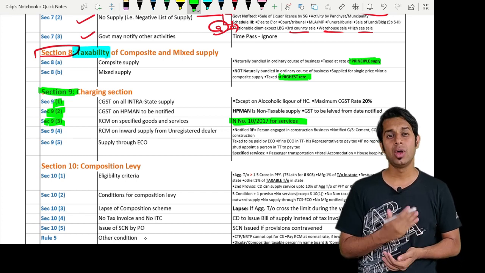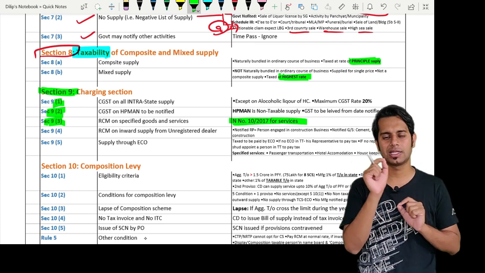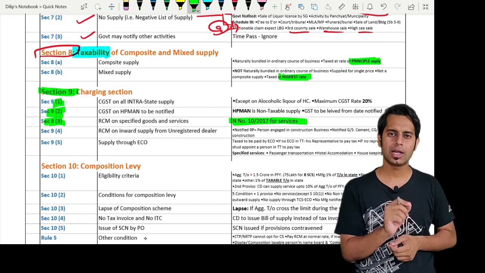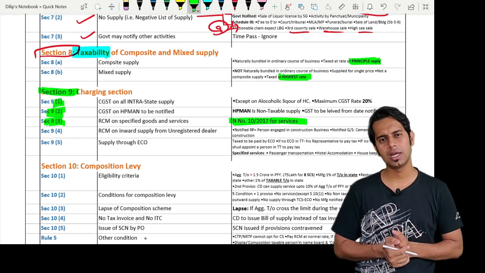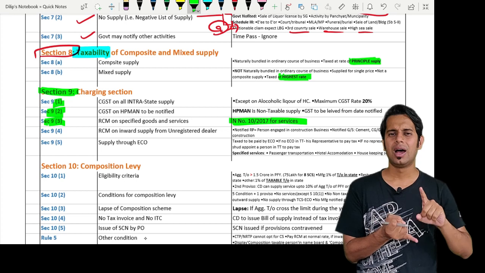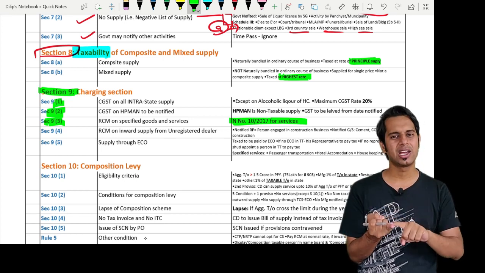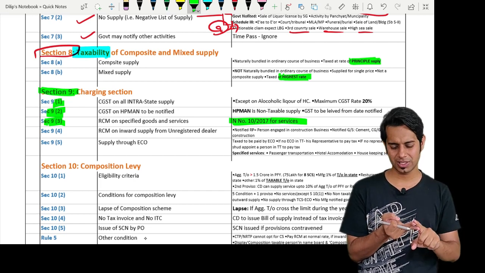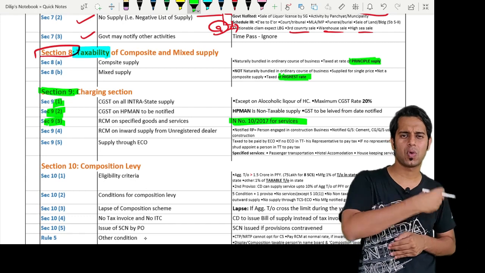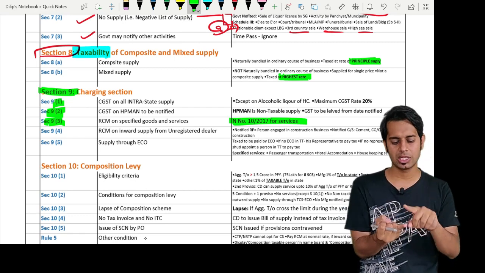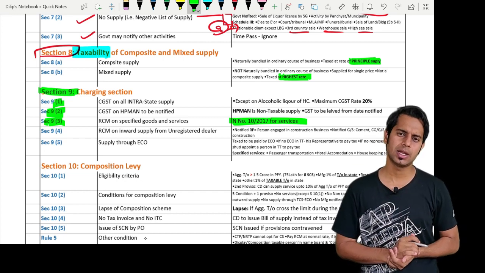Then apart from that, we have services provided by a director of a company to the company. Which director? Non-employee director. Services provided by a non-employee director of a company to the company are also liable to be taxed under reverse charge. Apart from that, we have business facilitator services, insurance agent services, recovery agent services, overseeing committee services, and direct selling agent. All these people are providing services to respective authorities like insurance company, banking company, RBI. The RBI, banking company or insurance company has to pay the taxes under reverse charge.